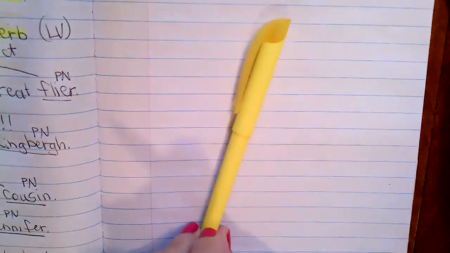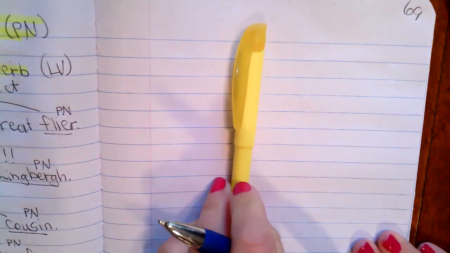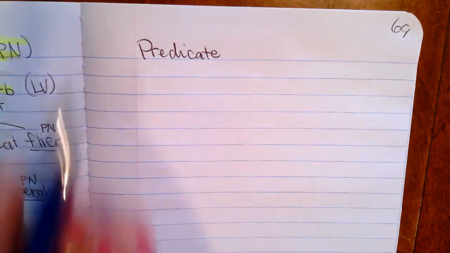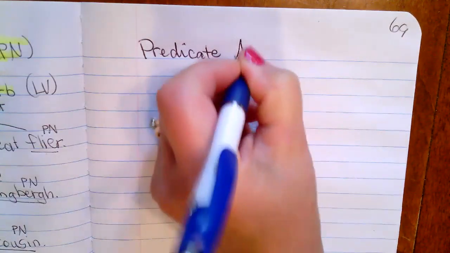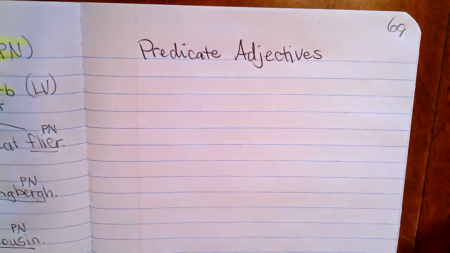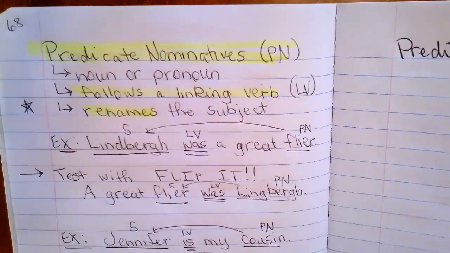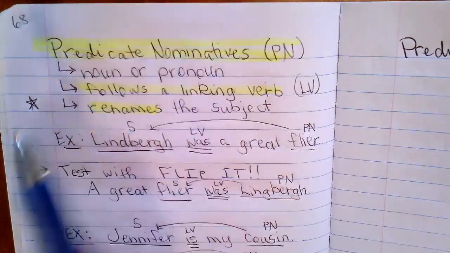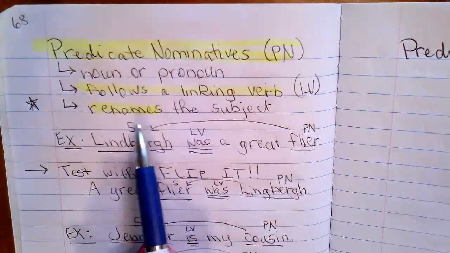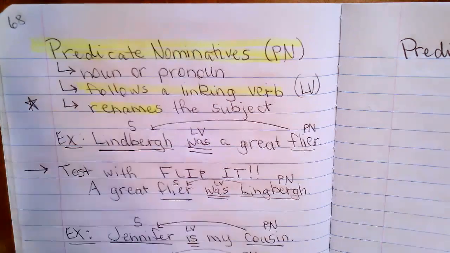Okay, if you do not have a highlighter, you can pause and grab one. We'll use one before we're finished. Okay, so predicate adjectives are the other type of sentence completer that we have when we have a linking verb. Okay, last time we did a lesson, we talked about predicate nominatives and how it has to be a noun or pronoun, follow a linking verb, and it had the job of renaming the subject.